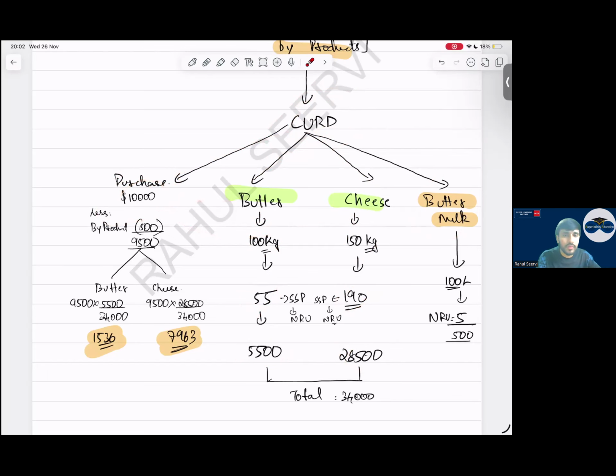How will we calculate? We use this NRV. The quantity of butter produced into the NRV, on this basis we will allocate this. Simple. Now, before allocating, we have to reduce the NRV of the byproduct. The byproduct was buttermilk. The buttermilk NRV was 500, I've reduced it. This 9,500 I've allocated to butter and cheese. Will calculation come? No, you have to remember it for theory.